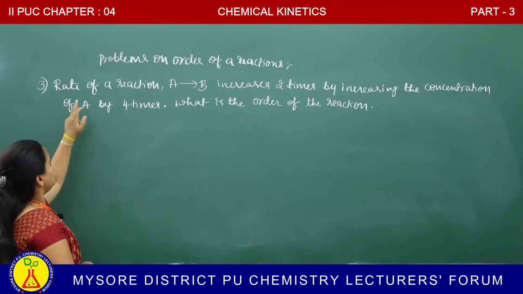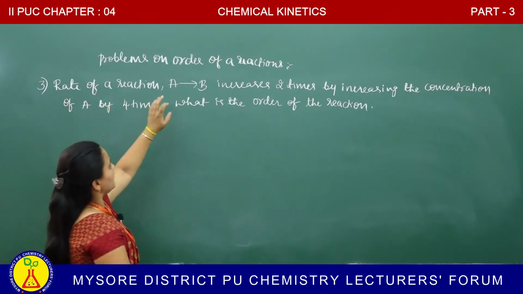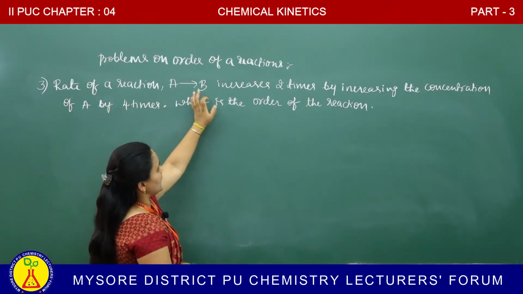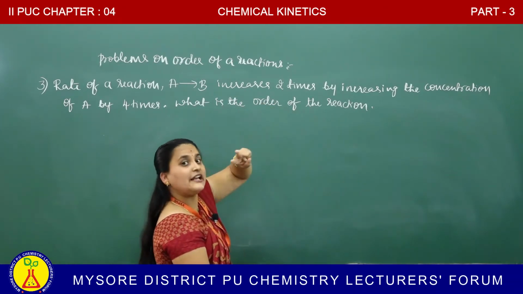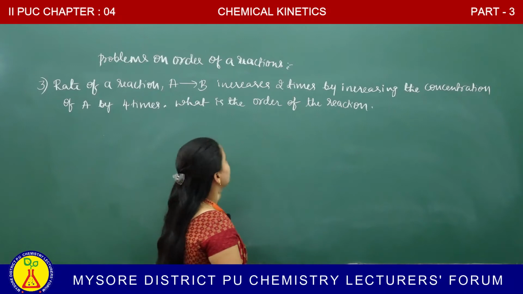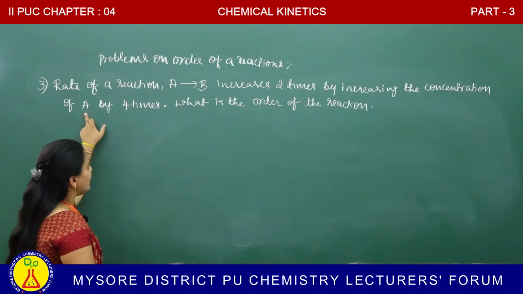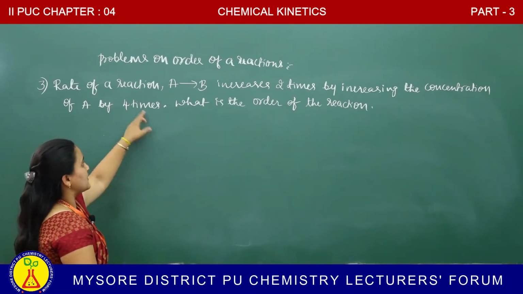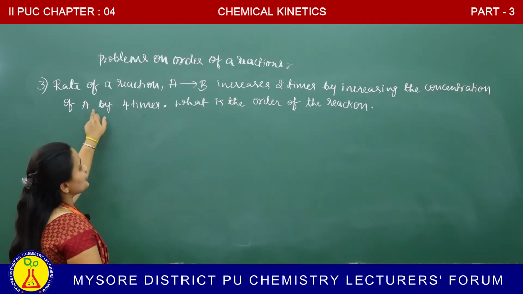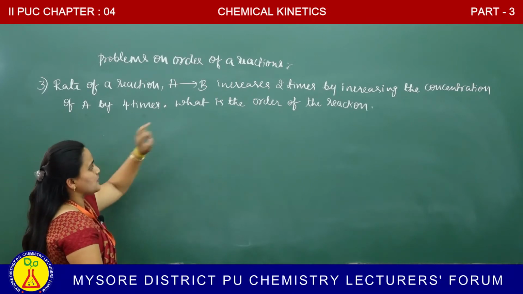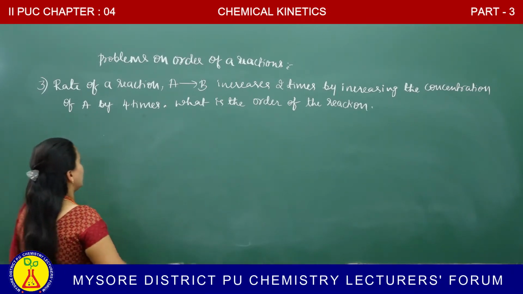See the third problem, rate of reaction. The rate of reaction of A giving rise to P increases 2 times when the concentration of A is increased by 4 times. What is the order of the reaction?